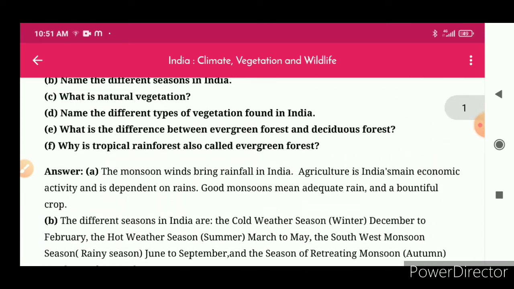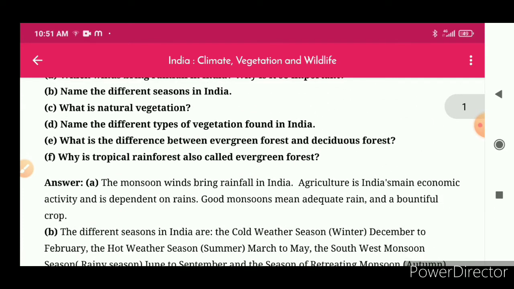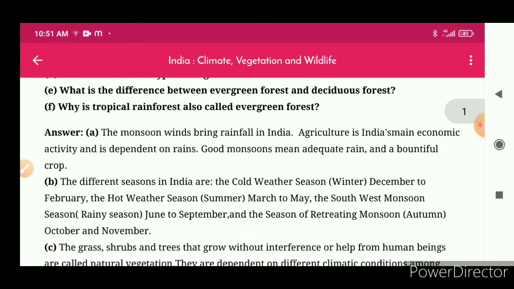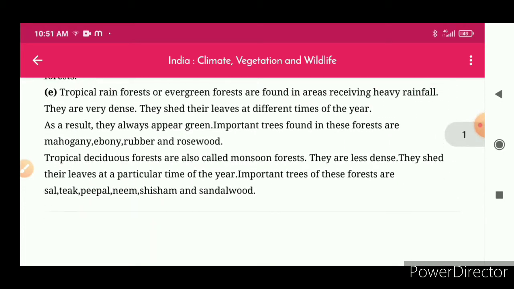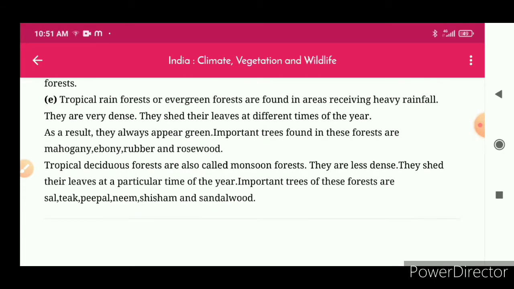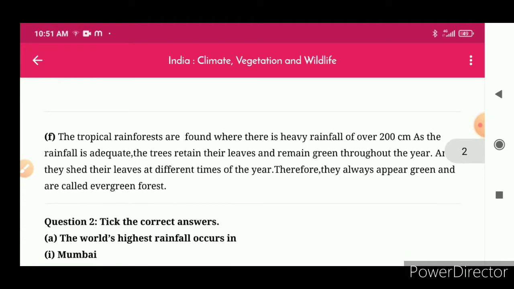F. Why are tropical forests called evergreen forests? Sorry, I read the E answer.